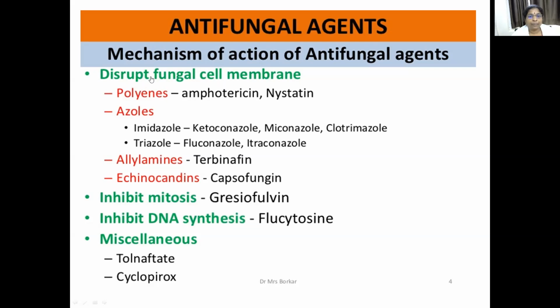Examples of drugs that disrupt the fungal cell membrane are amphotericin, which is commonly used, nystatin, ketoconazole, fluconazole, itraconazole, miconazole, and clotrimazole. These are antifungals that act by disrupting the fungal cell membrane. Even terbinafine and caspofungin act on the cell membrane. Griseofulvin inhibits mitosis, flucytosine inhibits DNA synthesis, and other drugs like tolnaftate and ciclopirox are also used.